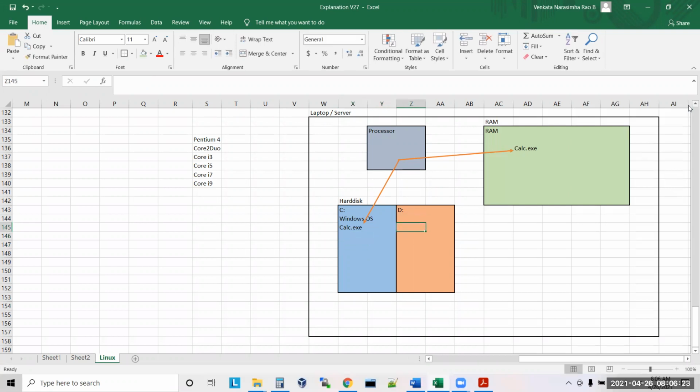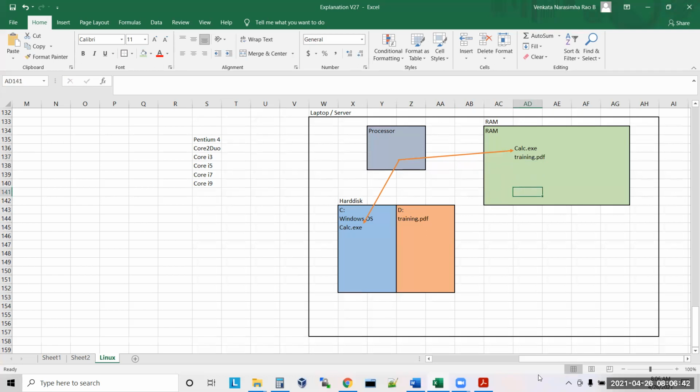Now if I want to use this PDF, I need to double click on it. When I double click on this PDF, what will the core or the processor do now? The processor will take a copy of this training.pdf and put it into RAM.